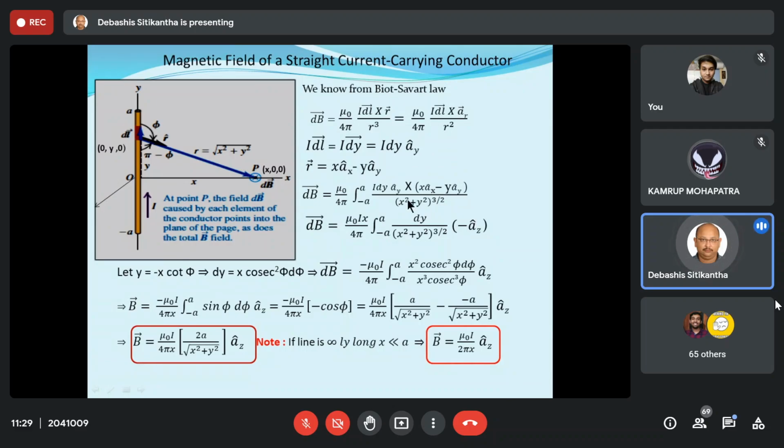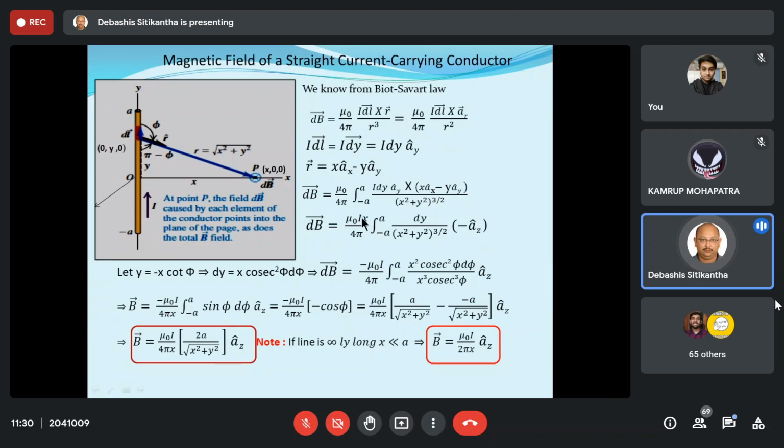Now over here, just have a look. This term is individually cross multiplied with this one and this one, distributive property. So let us take this I outside. Now this dy ay cap is multiplied with x ax cap. So this will result in minus dy x az cap.